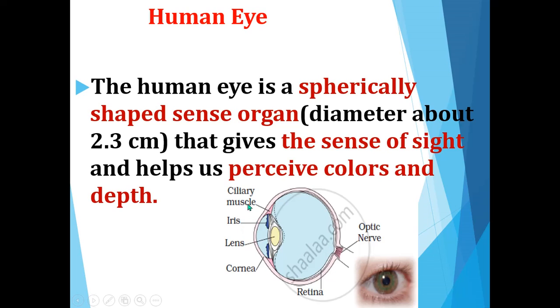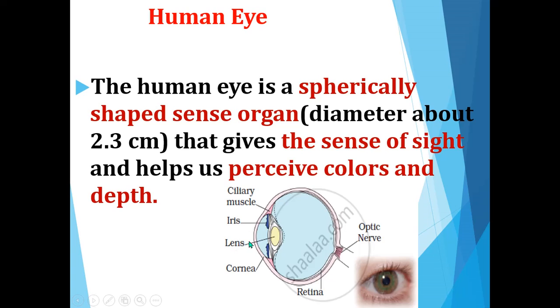So the human eye consists of ciliary muscle, iris, lens, cornea, retina, optic nerve. Okay, so the nerve of the eye is called the optic nerve, and the muscle present in the human eye is called the ciliary muscle, and there is a layer called iris.